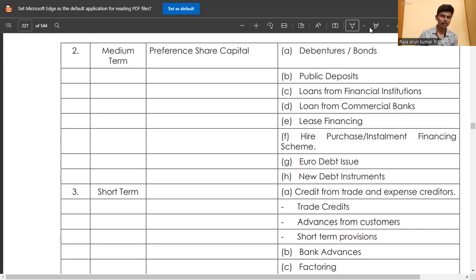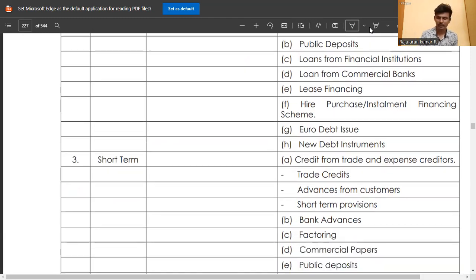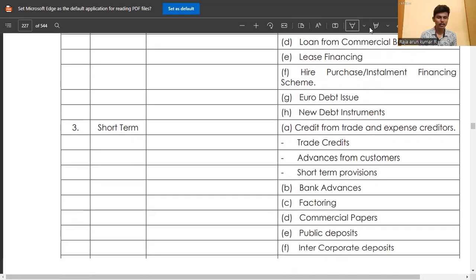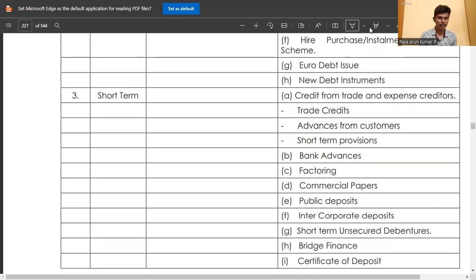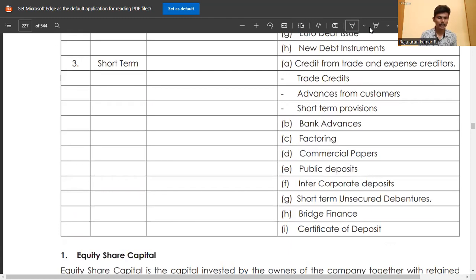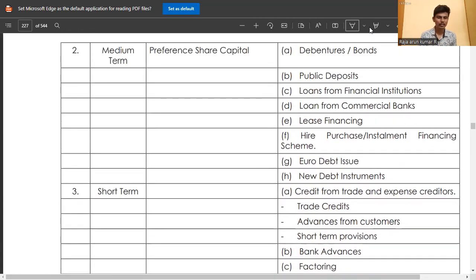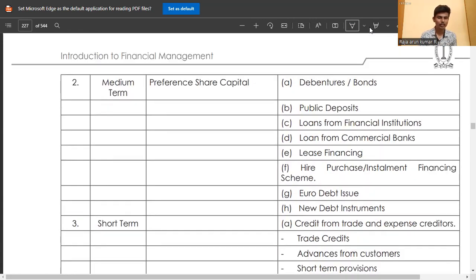In short term we get credit from traders and expense creditors: trade credit, advances from customers, short-term provisions, bank advances, factoring, commercial papers, public deposits, corporate deposits, like that. In long term and medium term also, debentures, bonds, public deposits, loans from financial institutions.